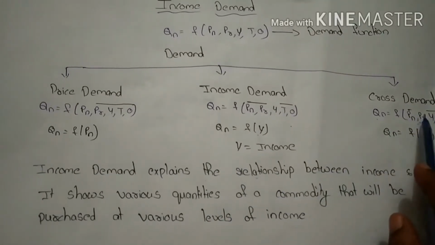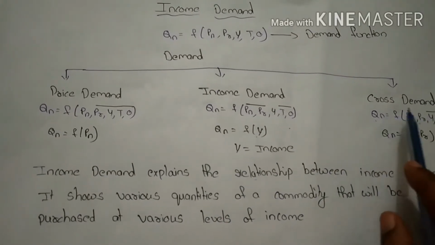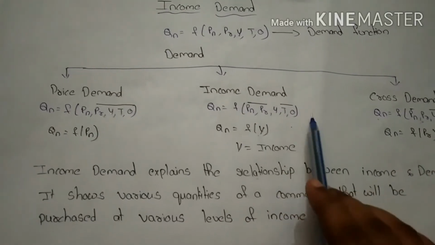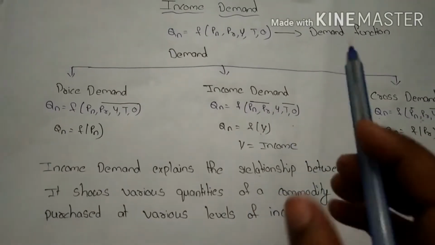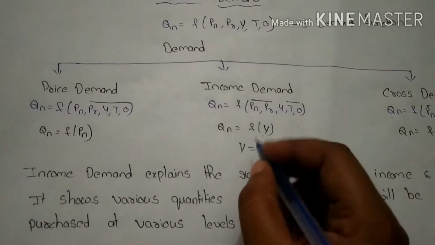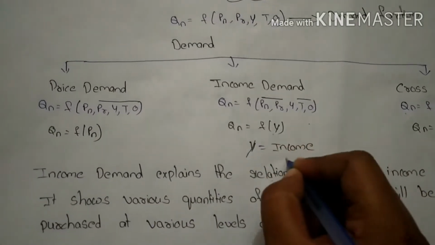Cross demand, about this, I'll explain in another video. In this video, I only go for income demand. Let's see. Here, Y means income. So, Y represents income here.